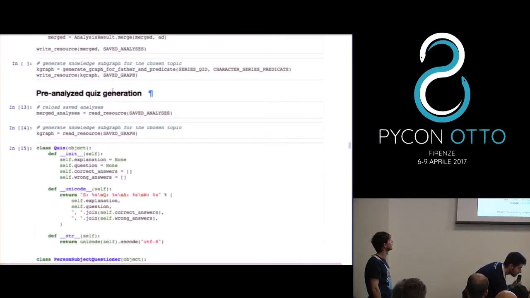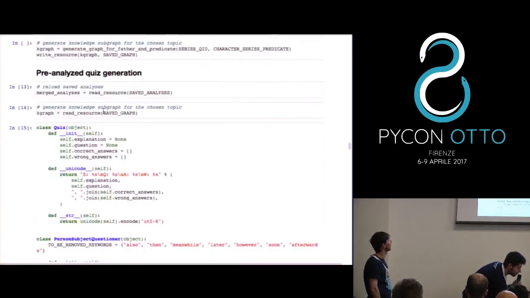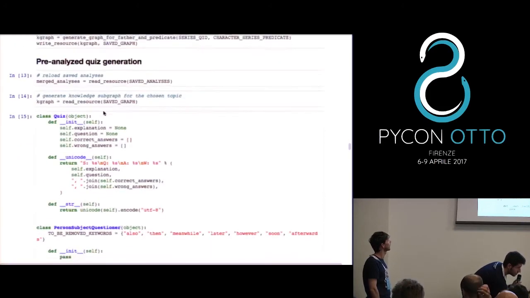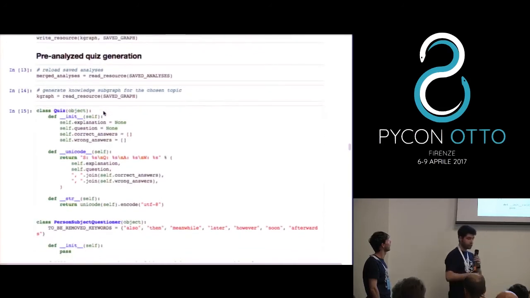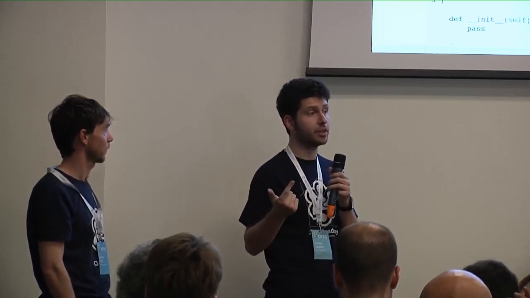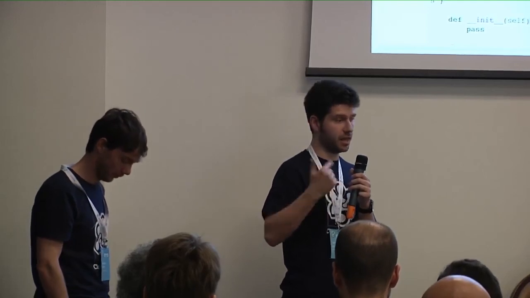Okay, so we just ran the analysis and retrieved the graph. This time, the graph I'm talking about, we are still using Wikidata, but we are not retrieving the pages for the episodes of a given series. We are retrieving the characters appearing in that series. So we used Wikidata for two main tasks: retrieving episodes and then analyzing them, and retrieving information about the characters in the series.